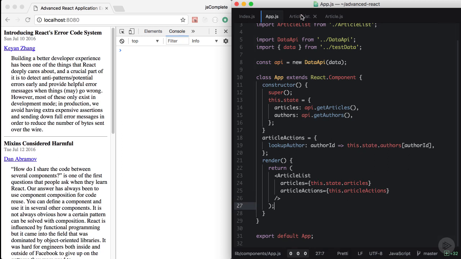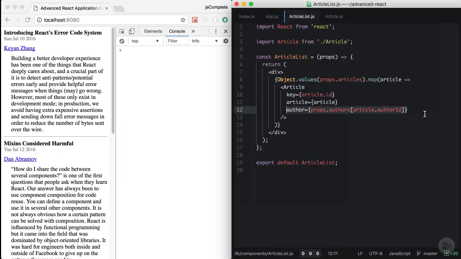And we'll need to do the same here in article list. No more passing down the author object. Instead, we'll pass actions equal props.article actions. So in the context of a single article component, the property can be just actions. Now, this is slightly better for dependency because this article list component does not really know or care about what's in the article actions object. It just relays that to its child, the article component.